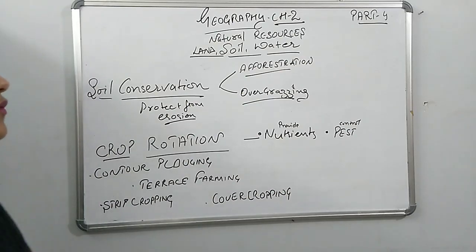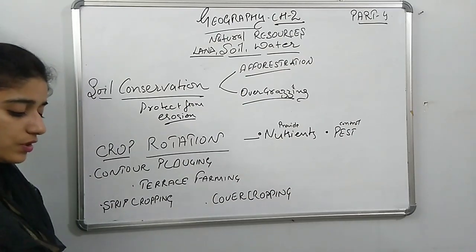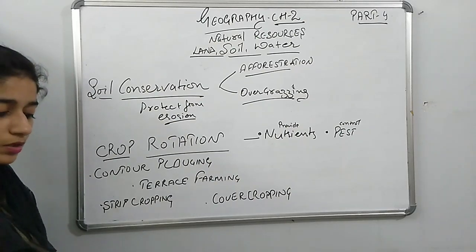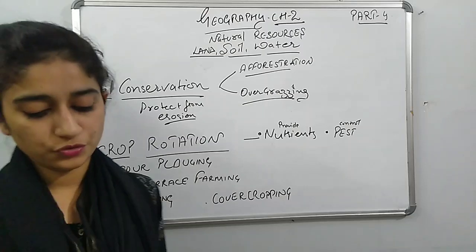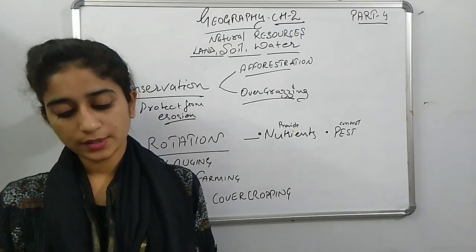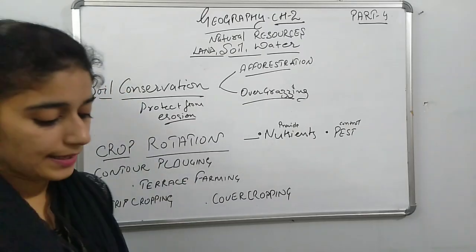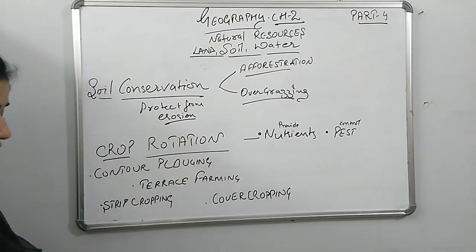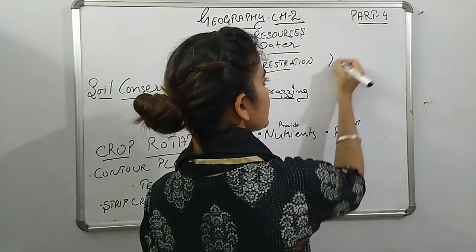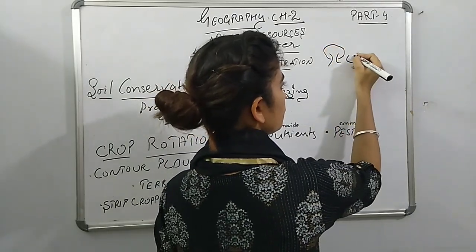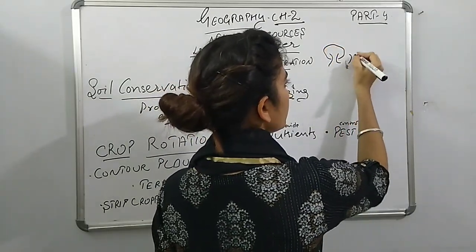Now we talk about afforestation. Afforestation is the method in which we plant more and more trees, shrubs and grasses, and reckless cutting down of forest should be stopped. For example, here are so many trees.